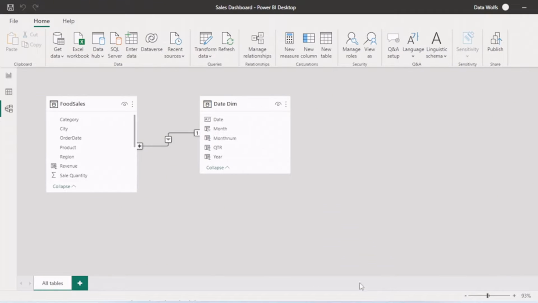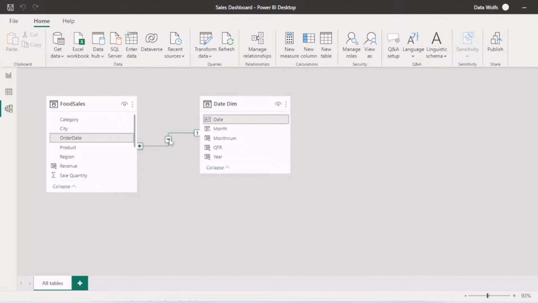So let's go to Power BI Desktop. If you see, there are three tabs. One is the report tab, the second one is the data tab, and the third one is the model tab. So this is our model tab, where we will see all the tables in that Power BI report, and we will connect all those tables with each other as per our modeling requirement.